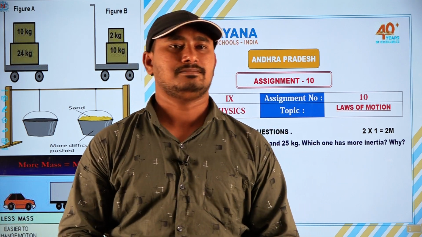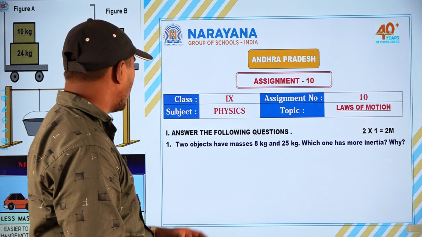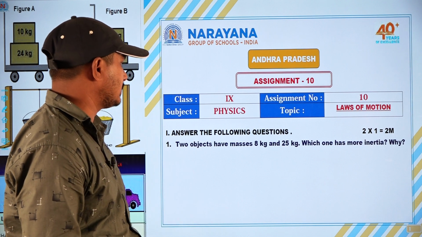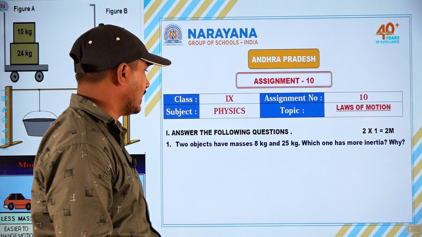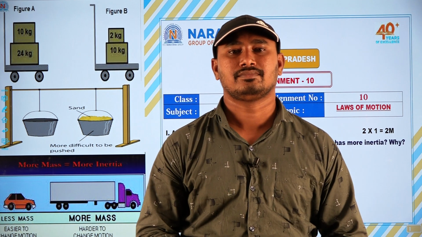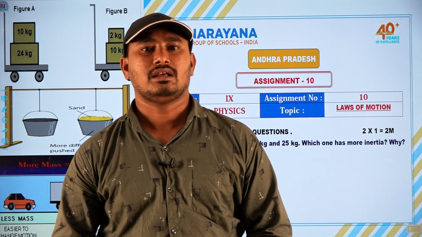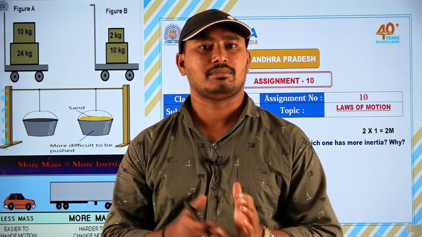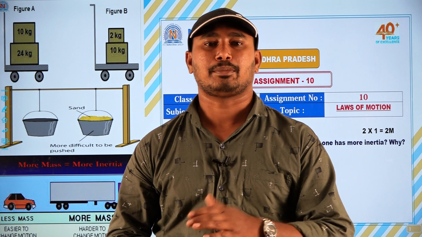The question is, two objects have masses 8 kg and 25 kg. Which one has more inertia? Why? You know very well the relation between inertia and mass: both are directly proportional.